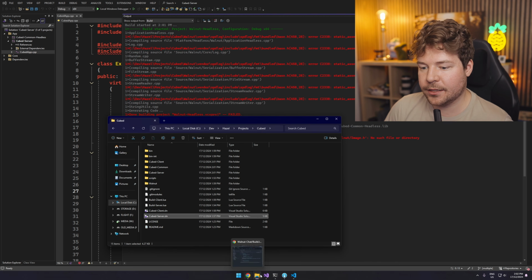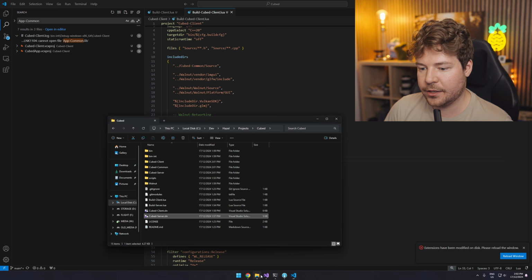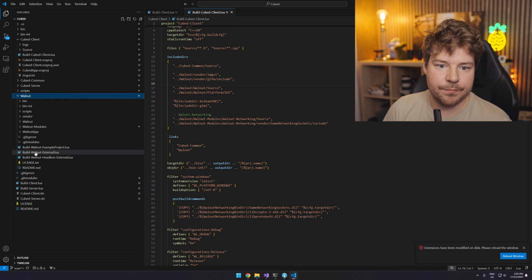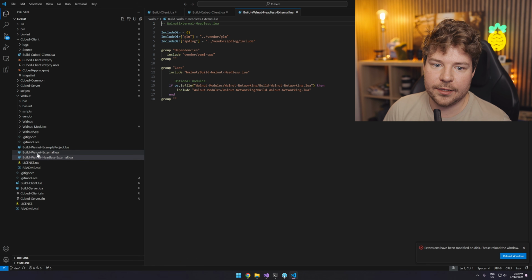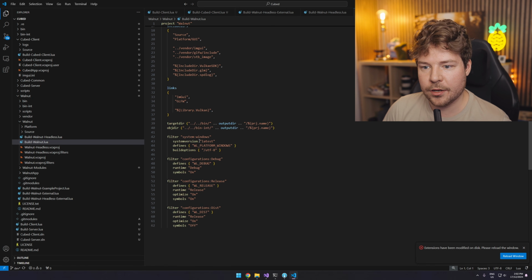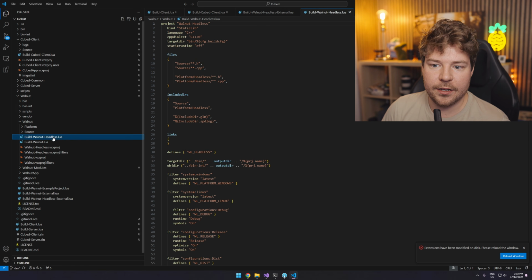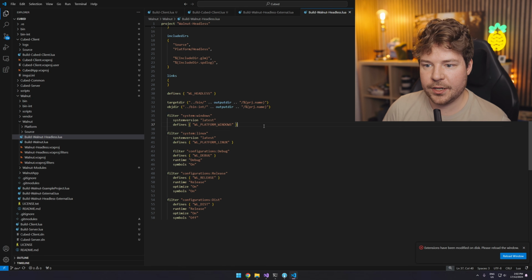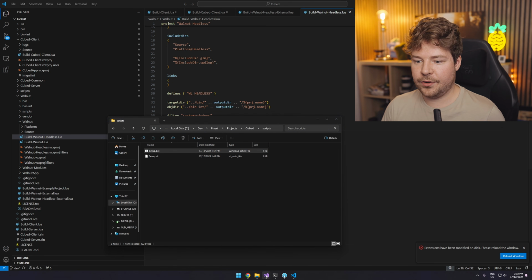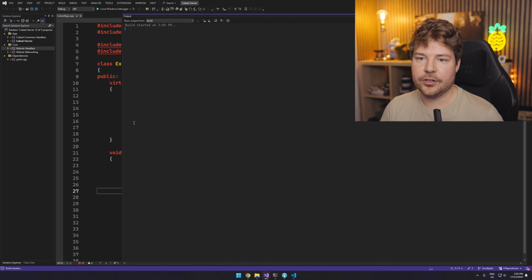Okay, so Walnut headless doesn't actually have that UTF-8 option. So let's open up Walnut and build Walnut external headless. Inside Walnut, we'll have build Walnut headless and build Walnut. Build Walnut has UTF-8, this one doesn't, so let's add that build option, regenerate everything, go back to our server, reload, and try and build it.